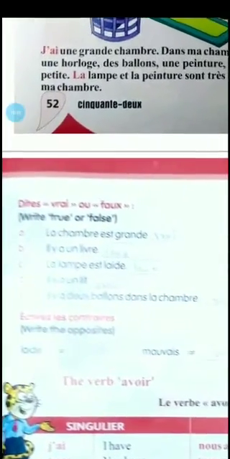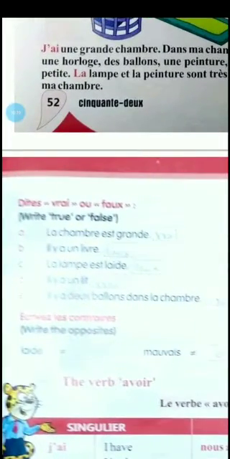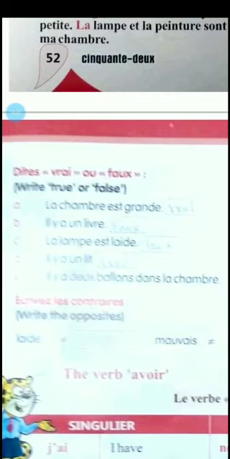Got it? Now we'll be solving the questions here. Say true or false. Vrai ou faux? La chambre est grande, the room is big. Correct. Il y a un livre, there is a book. Is there a book? No, so it is faux. La lampe est laide. Laide means it's not beautiful, it's ugly. Is it so?